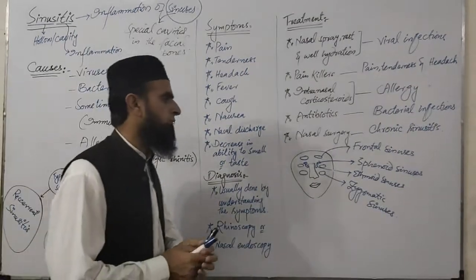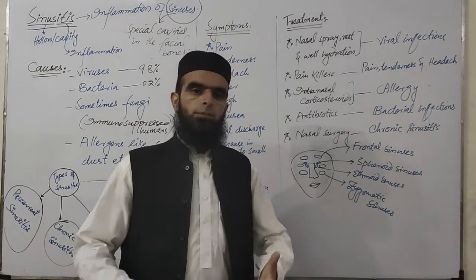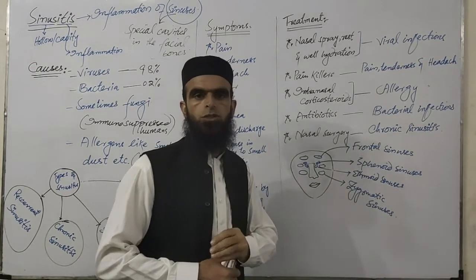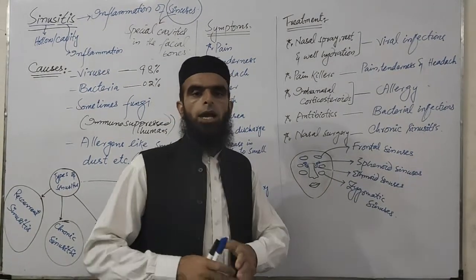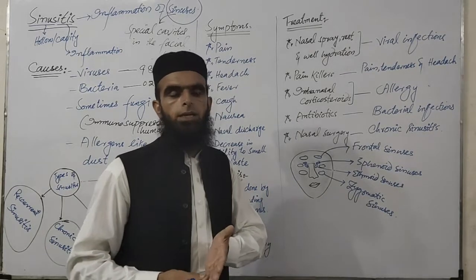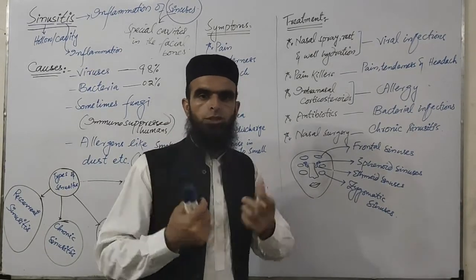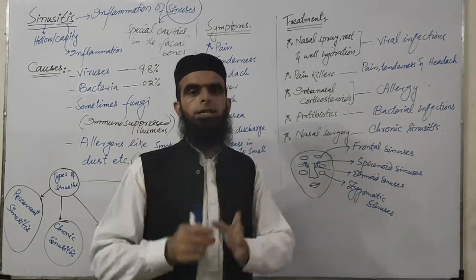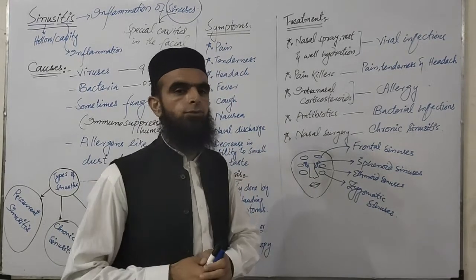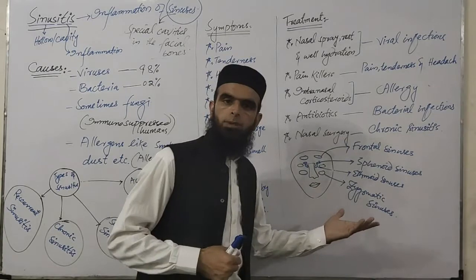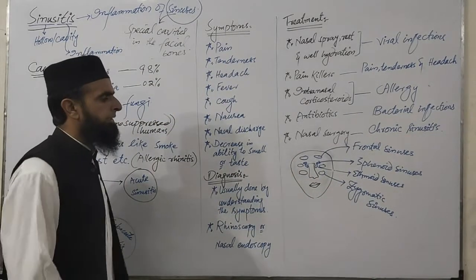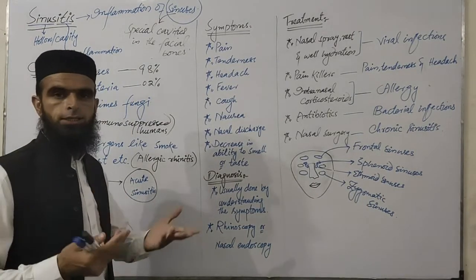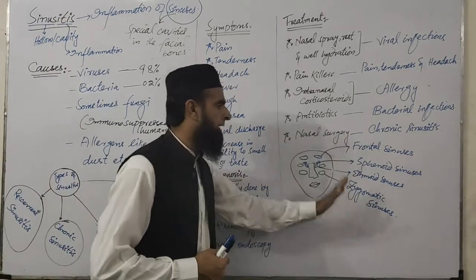This is one of the objectives. Another objective can be made over here about the number of the sinuses. There are 4 kinds of sinuses, and you can also make another objective regarding the position of the sinuses. The sinuses are in pair forms on either side of the head, or on either side of the face. These are some of the objectives which can be made by you, and that can be helpful in the coming entry test classes and examinations. So this is about the 4 kinds of the sinuses.